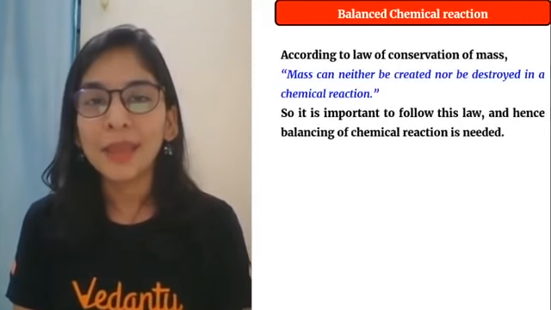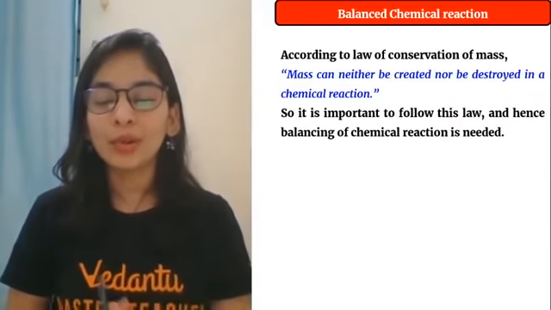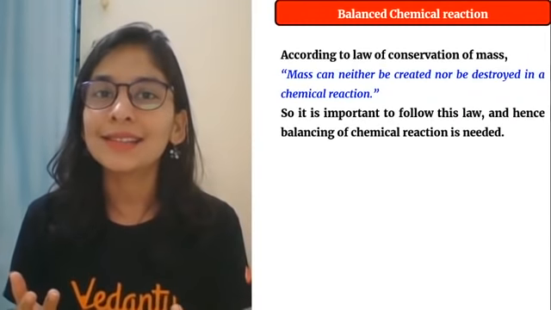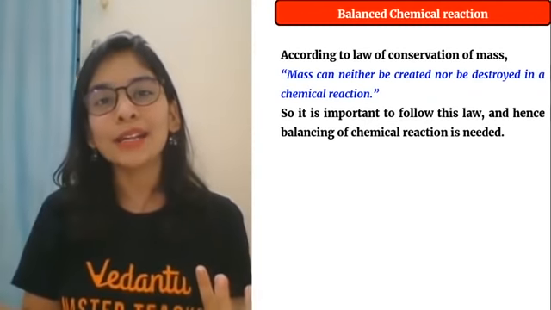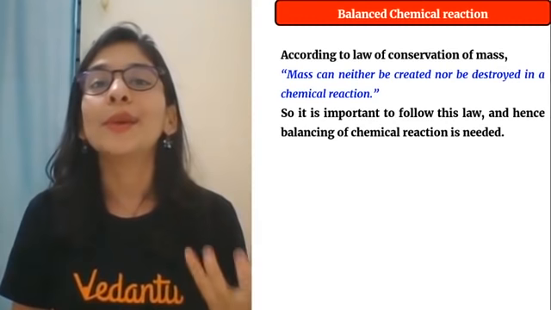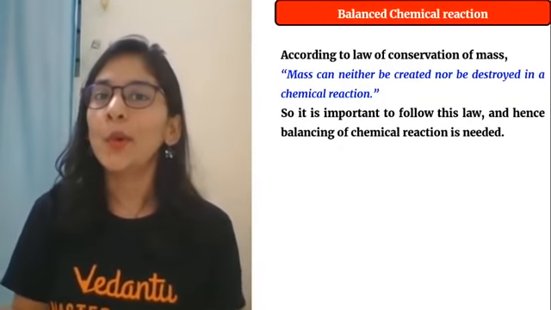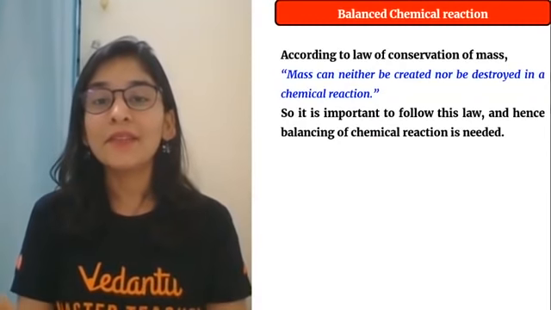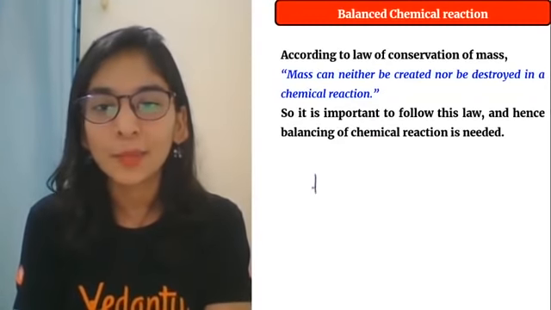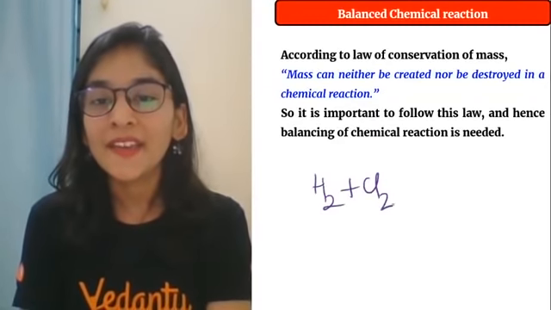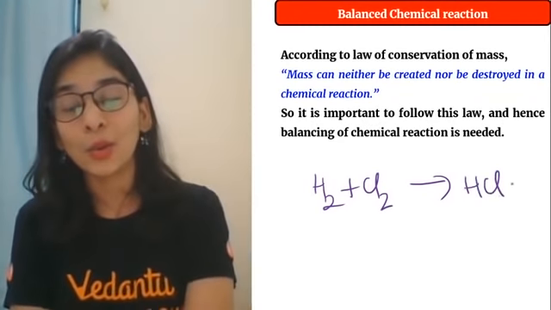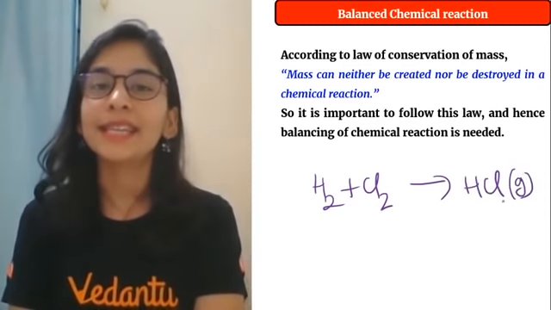Because there is one famous scientist, Lavoisier, who told us that in every chemical reaction, whatever amount of reactants you have taken, when the product is formed, their mass should always be equal, because everyone wants equilibrium, everyone wants equality. Whatever elements you have taken, suppose hydrogen and chlorine, they will react to give hydrochloric acid if that is aqueous, otherwise hydrogen chloride gas.